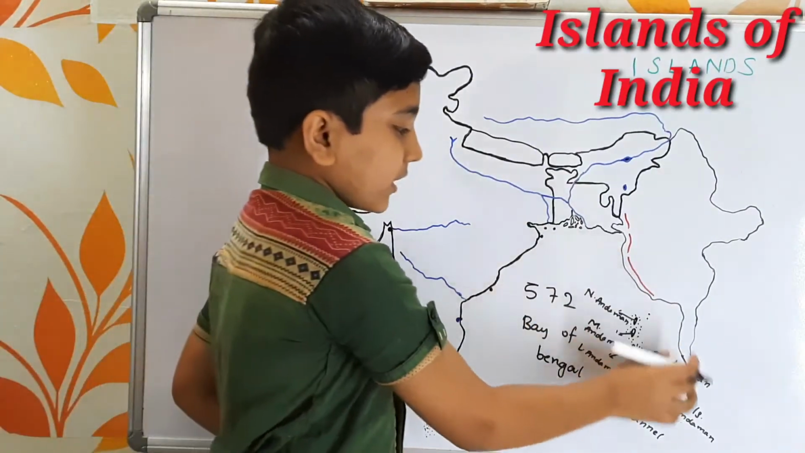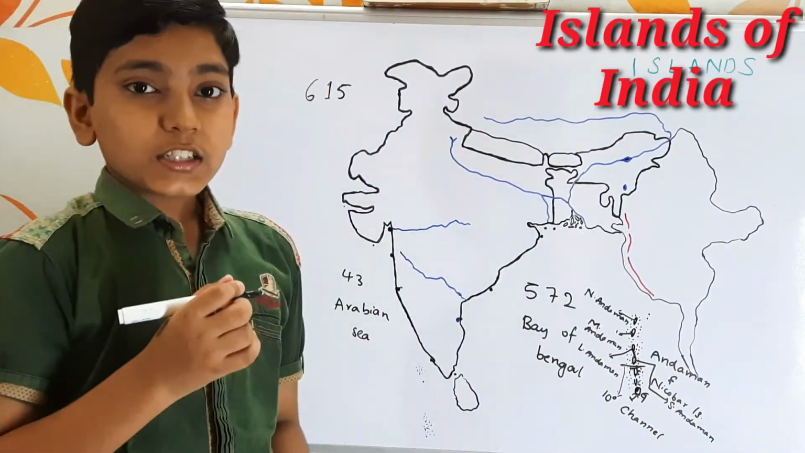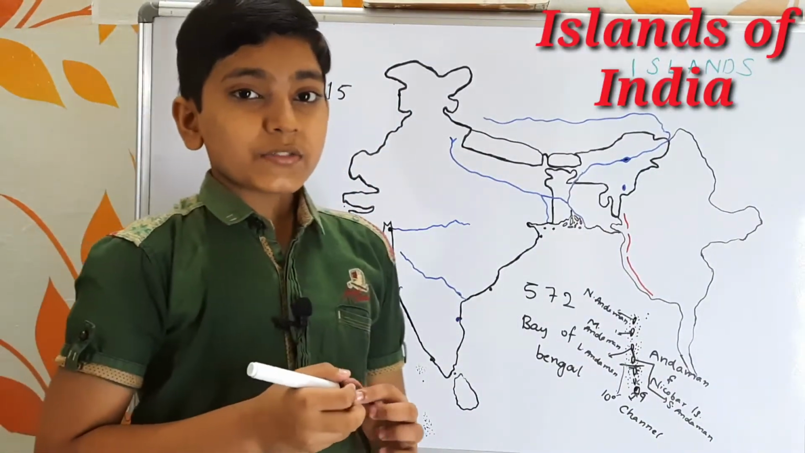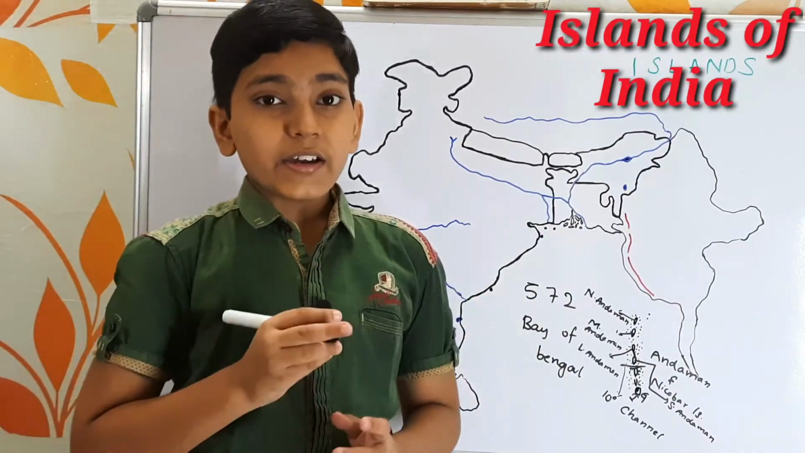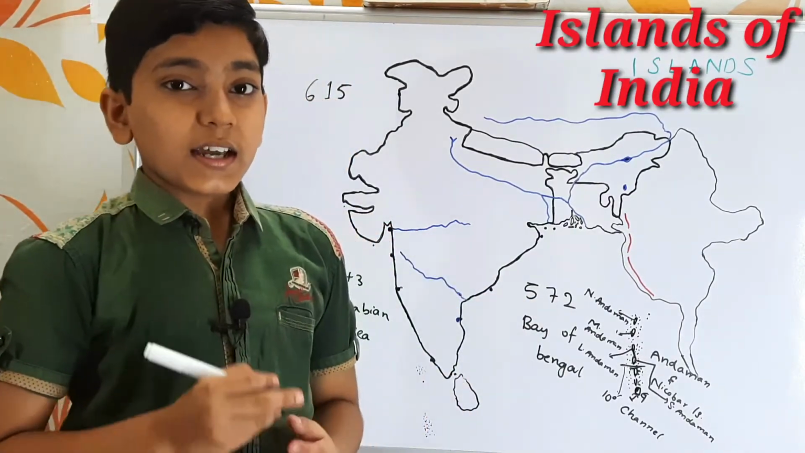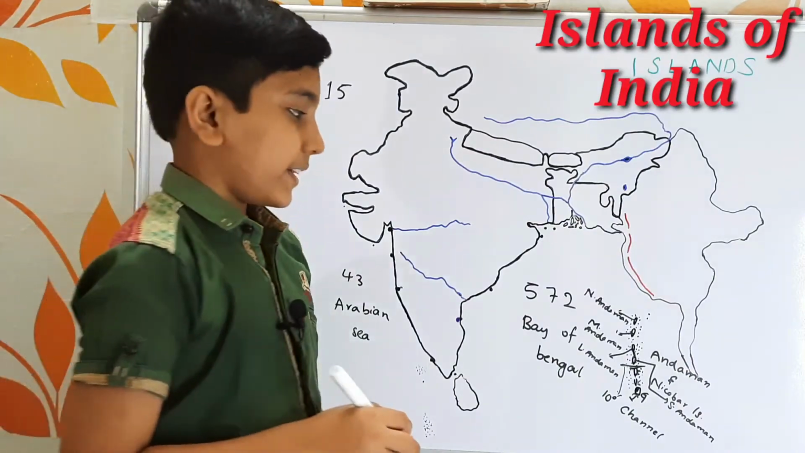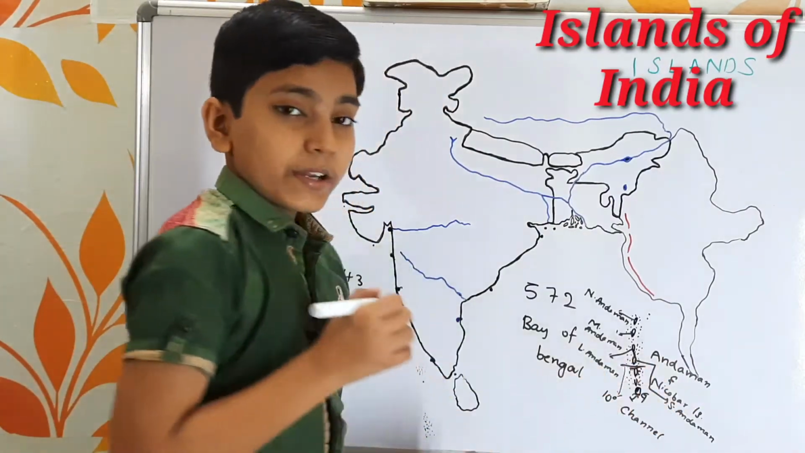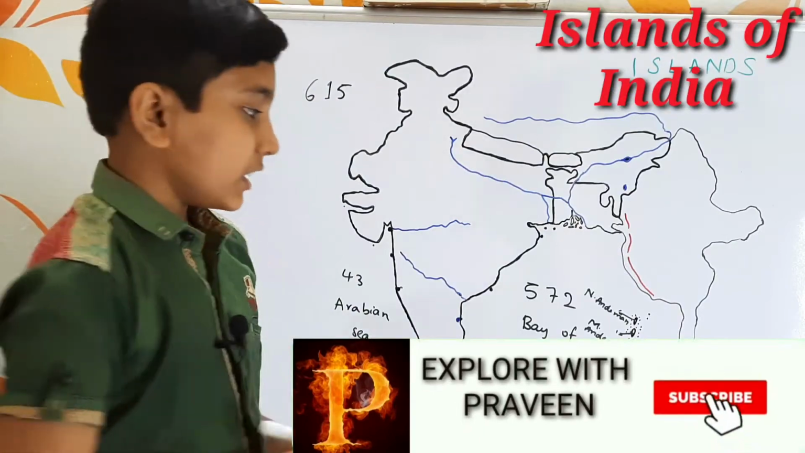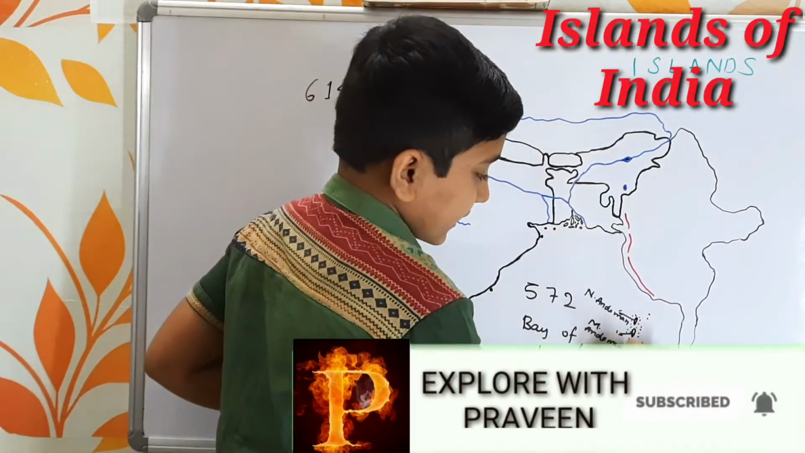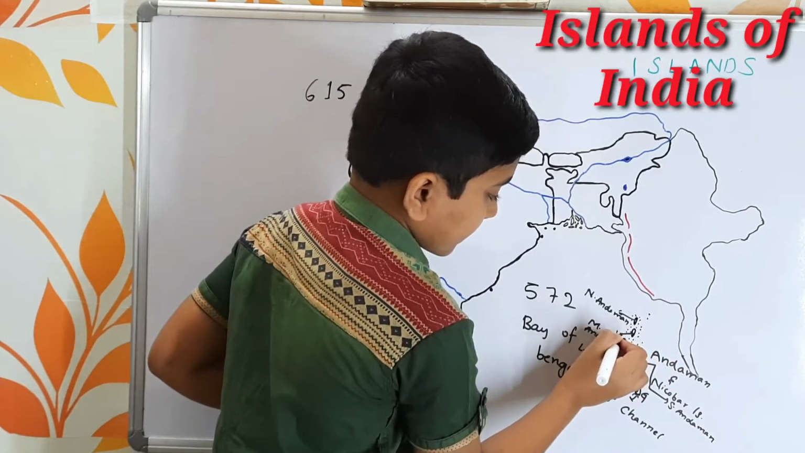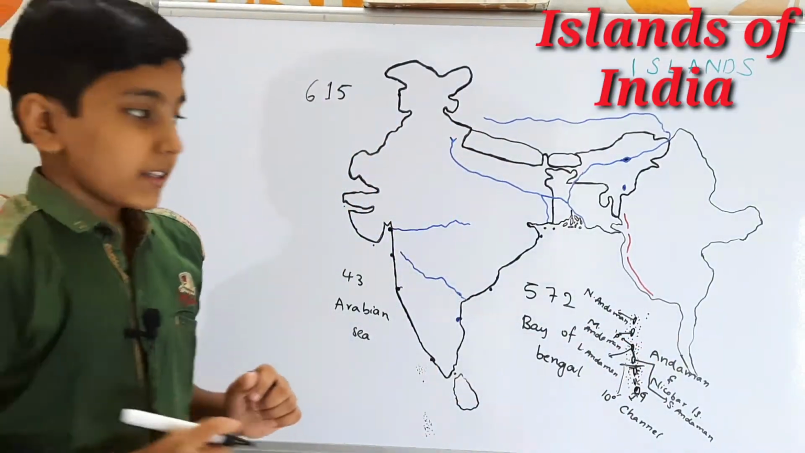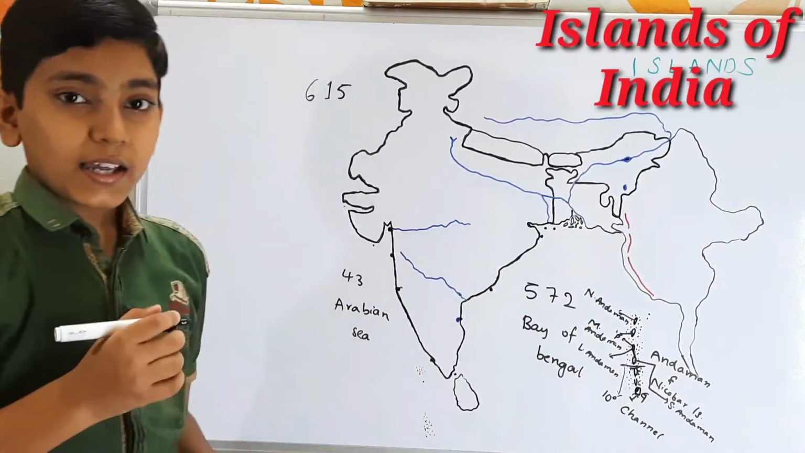The capital of the Andaman and Nicobar Islands is Port Blair, and it is a union territory. Port Blair is famous for its seaport, and here we find the Kalapani jail, where the freedom fighters were imprisoned during the Indian independence struggle. This Port Blair is situated in the Little Andaman Island here. So these are the islands of Andaman and Nicobar.